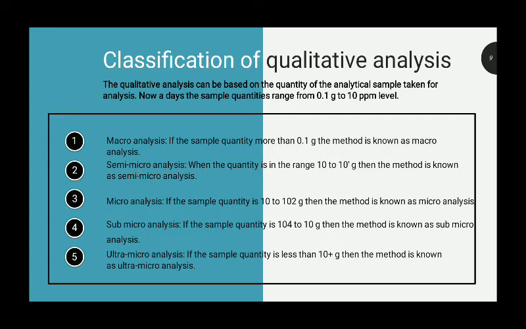Microanalysis: if the sample quantity is 10^-3 to 10^-2 gram, then the method is known as microanalysis. Sub-microanalysis: if the sample quantity is 10^-4 to 10^-3 gram, then the method is known as sub-microanalysis. Ultra-microanalysis: if the sample quantity is less than 10^-4 gram, then the method is known as ultra-microanalysis.